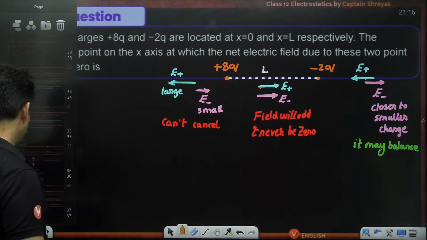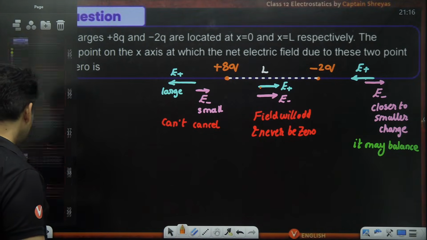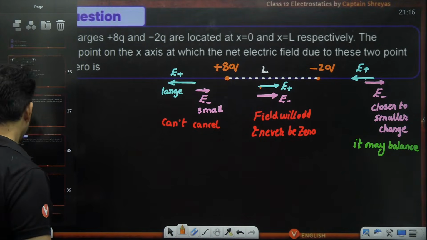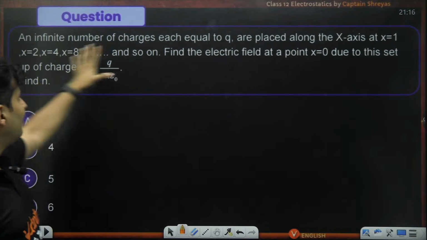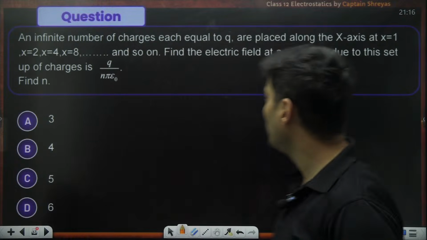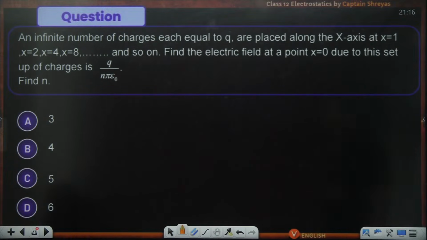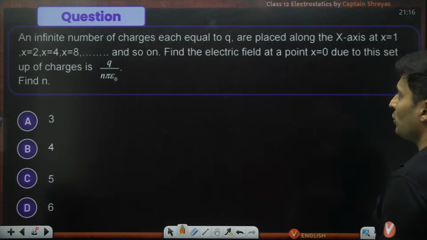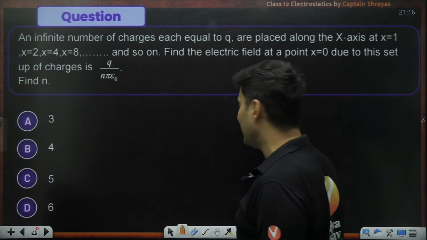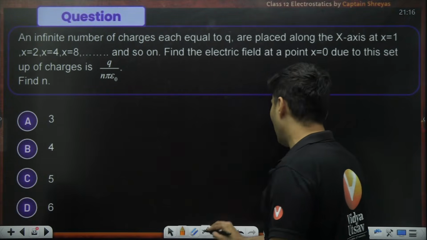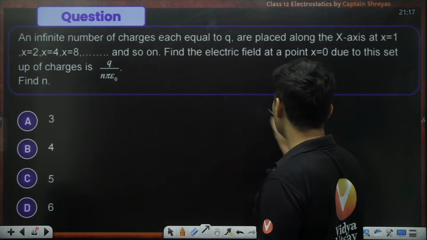Okay, fair enough. Now, let's say we have another question, a beautiful question over here. Infinite number of charges, each equal to q, are placed along the x-axis at 1, 2, 4, 8 and so on and so forth. Find the field at x equals 0 due to the charges. Wow, such a beautiful question, isn't it?